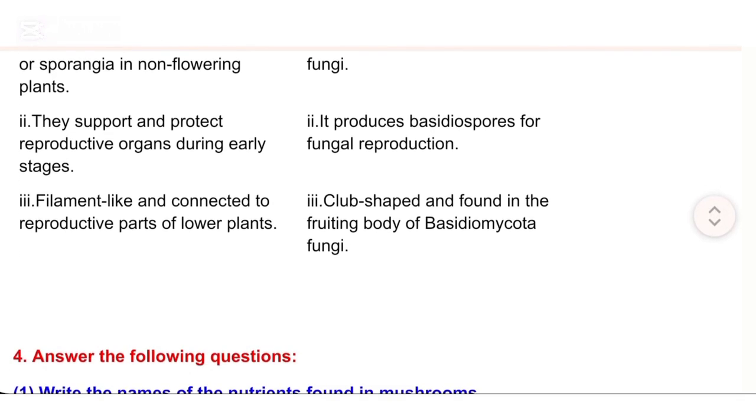II. They support and protect reproductive organs during early stages. II. It produces basidiospores for fungal reproduction. III. Filament-like and connected to reproductive parts of lower plants. III. Plug-shaped and found in the fruiting body of Basidiomycota fungi.